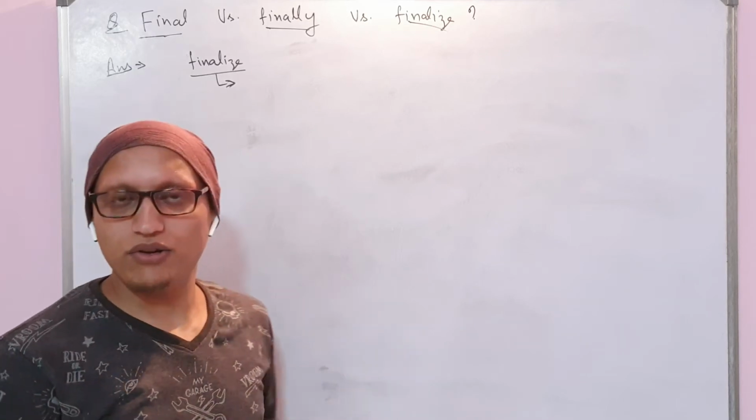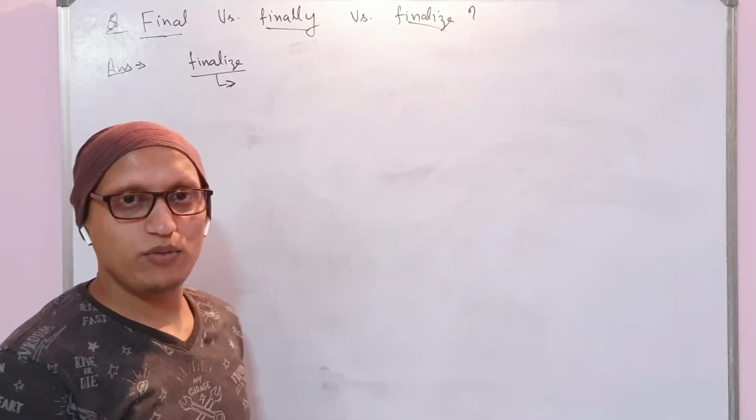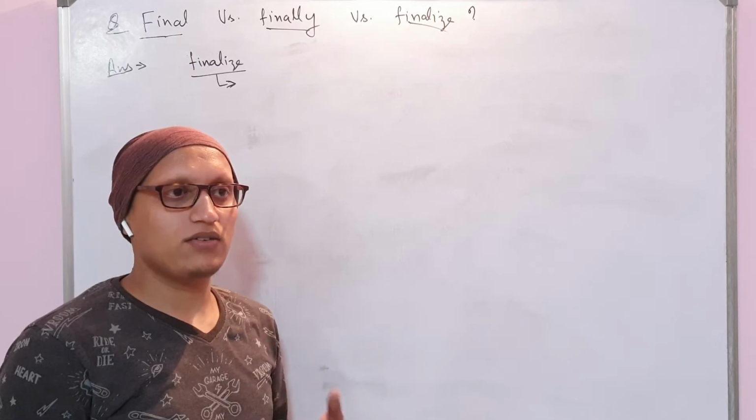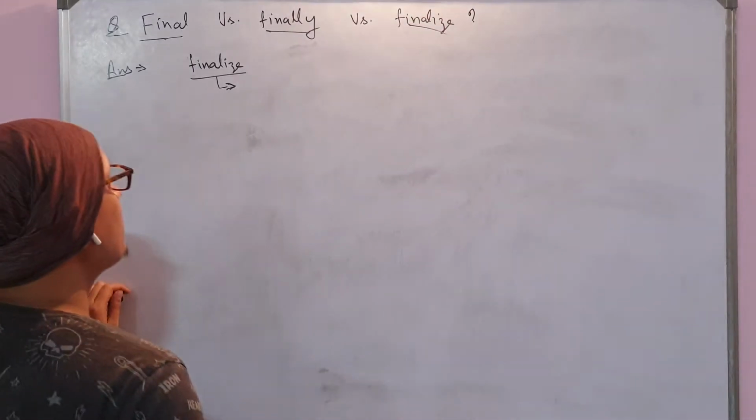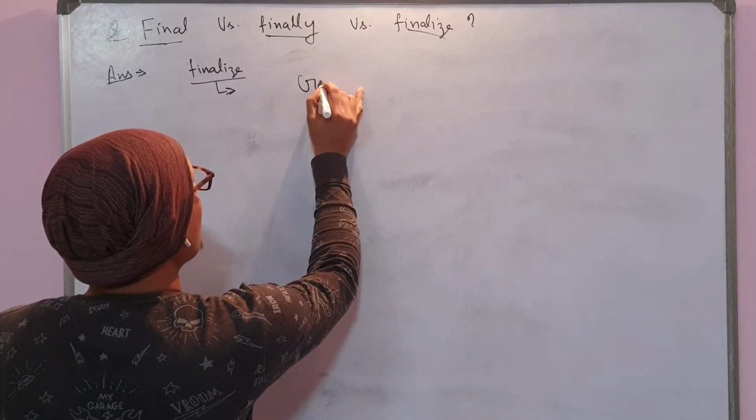They don't need to do that. The garbage, or any free memory, is washed out by the JVM by its own algorithm, which is called the garbage collector.